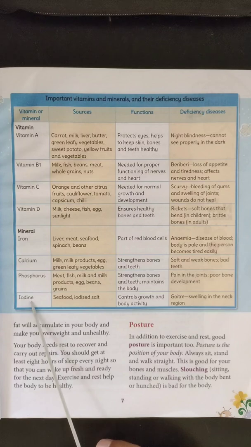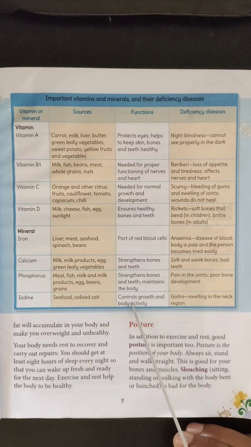Last one is iodine. It is found in seafood and iodized salt. The powdered salt that we get from the shop. On the packet you might have seen it is written iodized salt. Usually salt is sodium chloride. To that a small percentage of iodine they add. That is called iodized salt.